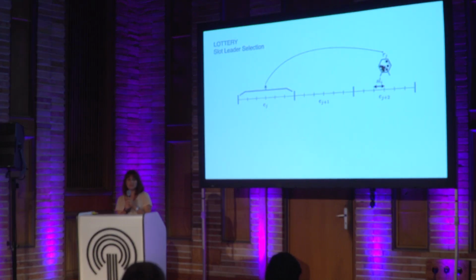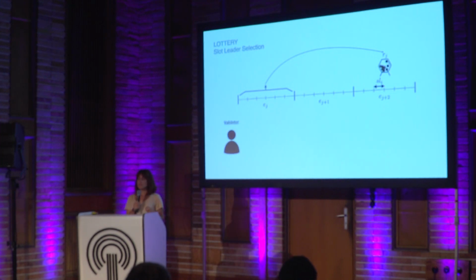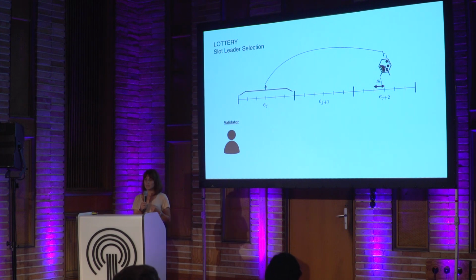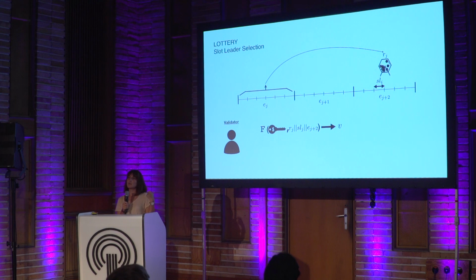Okay, so now I will explain how the lottery actually works. Assume that we have a validator in slot number i in epoch number j+2. This validator uses the randomness from 2 epochs before, r_j, together with the slot number and epoch number, and puts these inputs into the VRF and generates a random number.